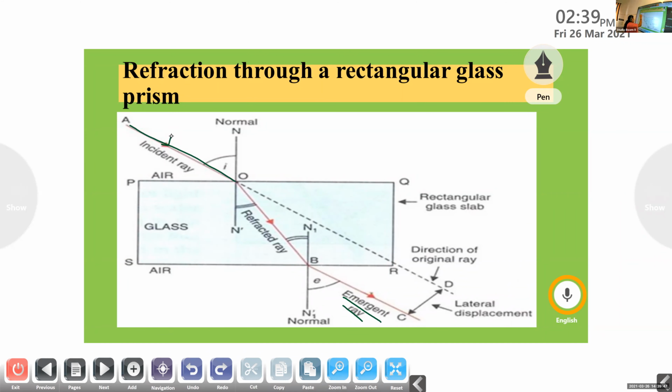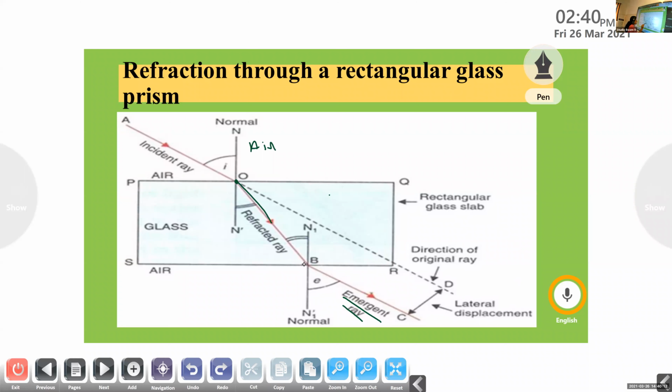When the ray of light is passing through this rectangular glass slab, we can portray the path of the light beam. The ray of light is incident here. At this point of incidence, it is bent towards the normal since it is entering from air to glass, from a rarer medium to a denser medium. Again, this ray of light passes through inside the glass slab.